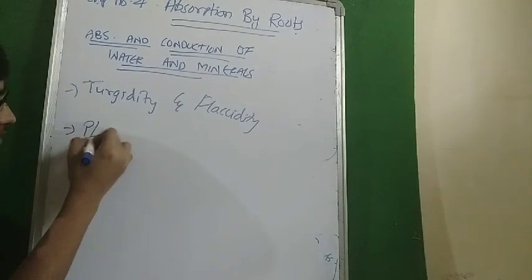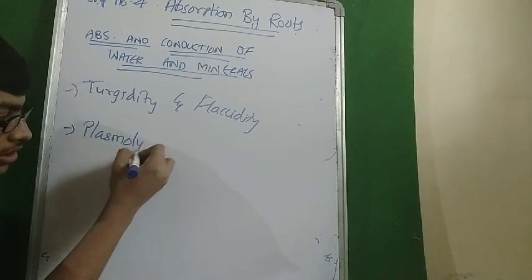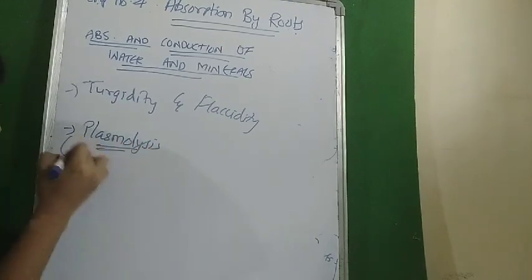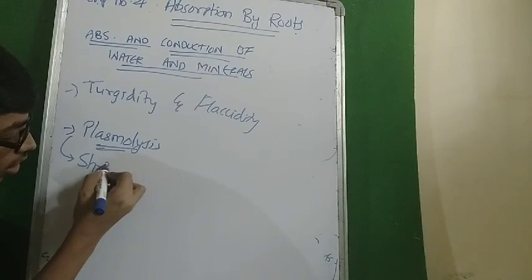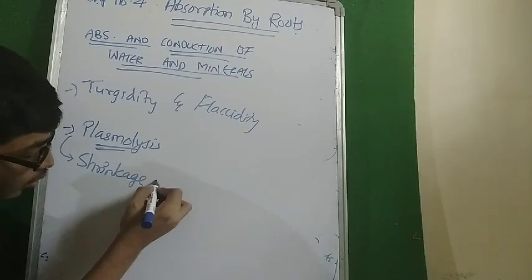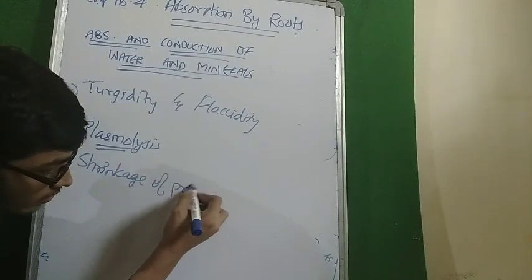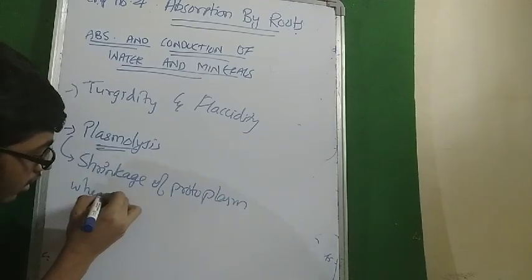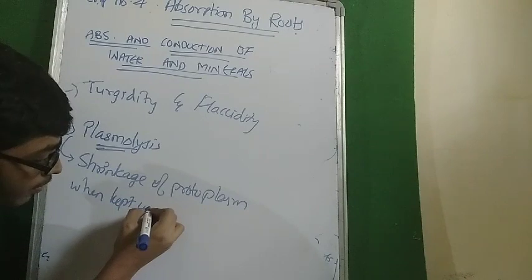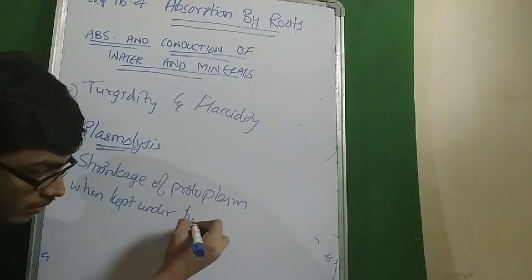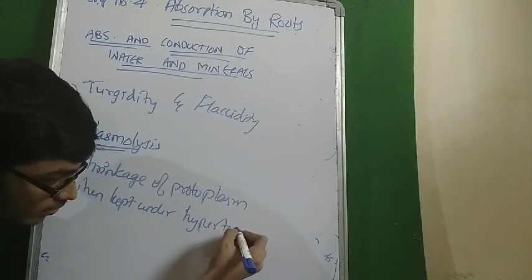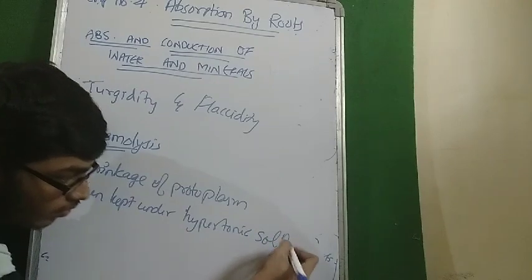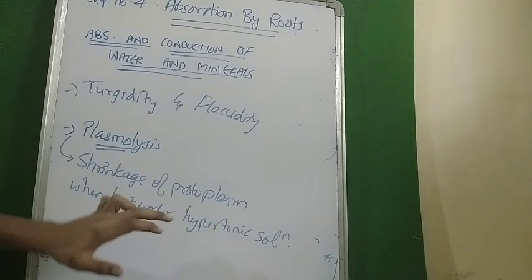Another definition that you need to remember is plasmolysis: shrinkage of protoplasm when kept under hypertonic solution. What is shrinkage of protoplasm?